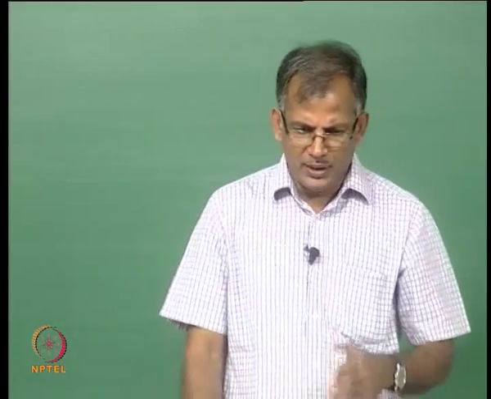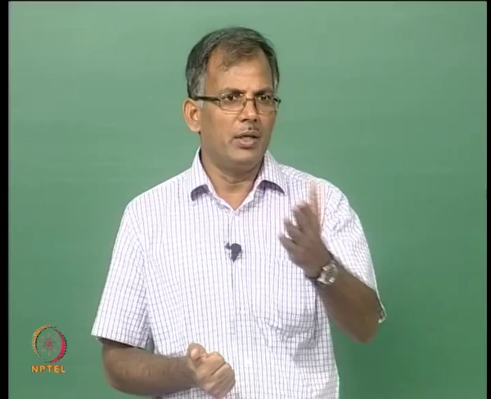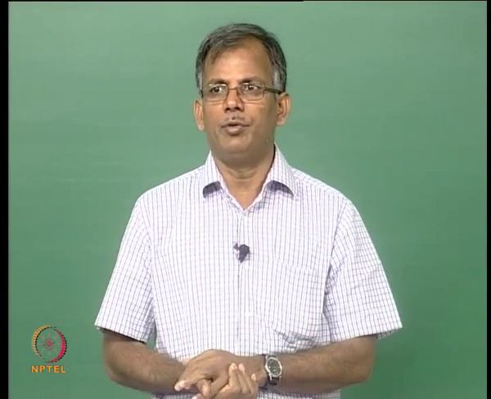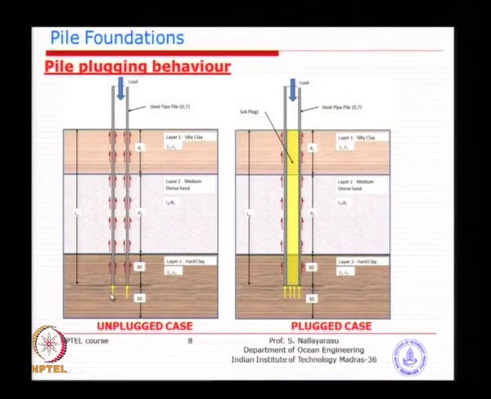You can see from this picture, that is the idea I was trying to explain before you see this picture. On the left side you have the unplugged case, I think it is easy to understand, no, because you have friction outside, friction inside and bearing only through the annular area of the steel pipe wall, which you can calculate easily. If you know the outer diameter and wall thickness, you can find the area times the unit bearing, very similar to the bearing capacity you calculated for the footing size, except that it is going to be deeper.